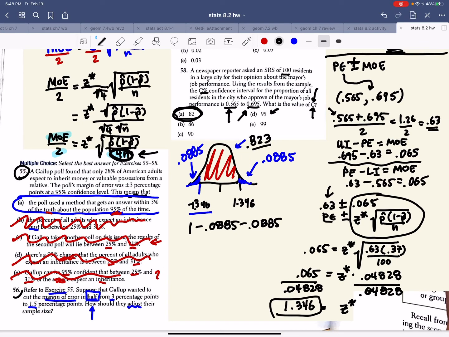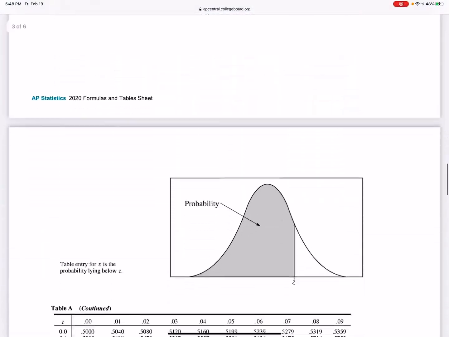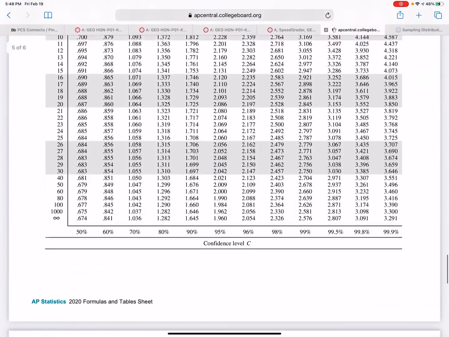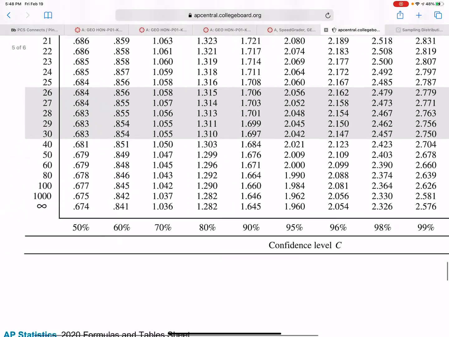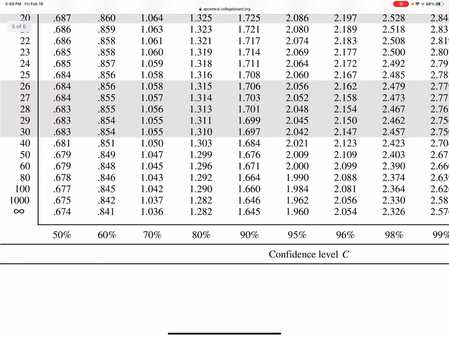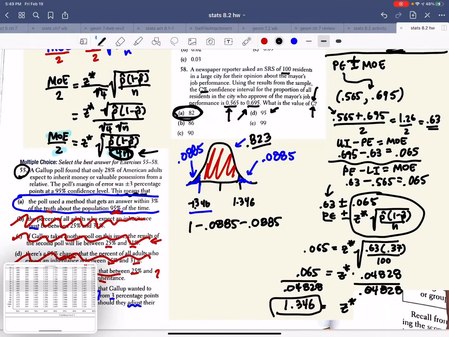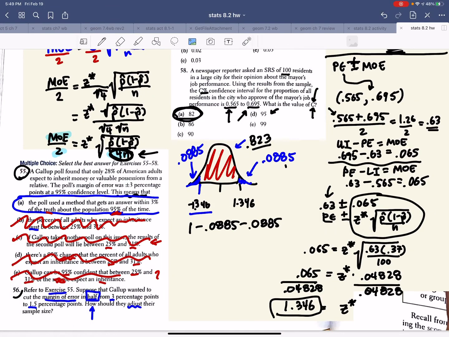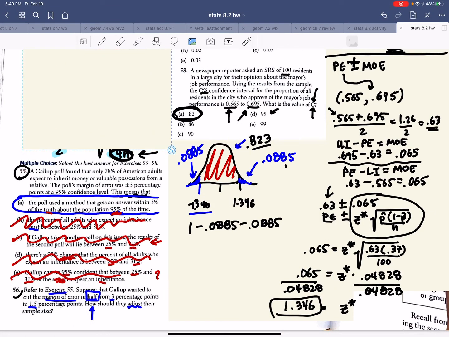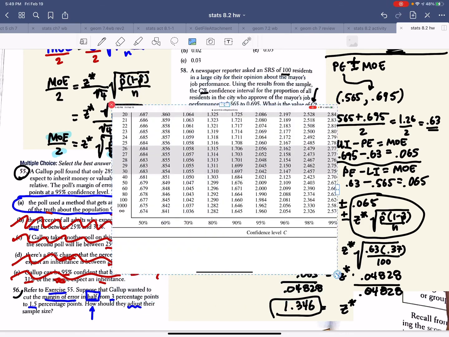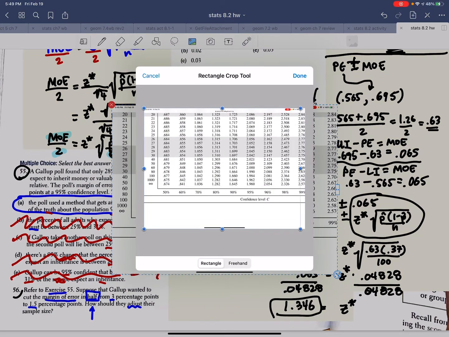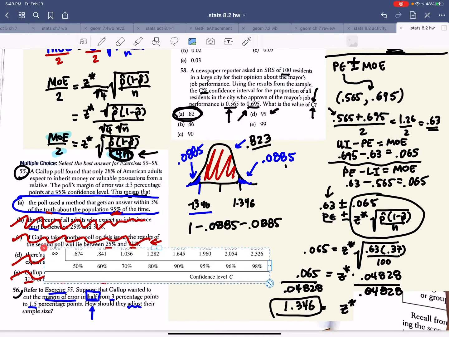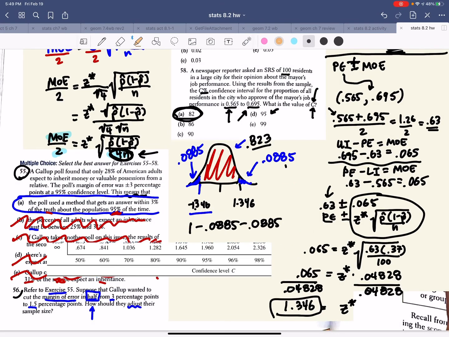If we go back to our tables, to table B, and look at my formula sheet, here's all my critical values. 1.3, it's somewhere between here.